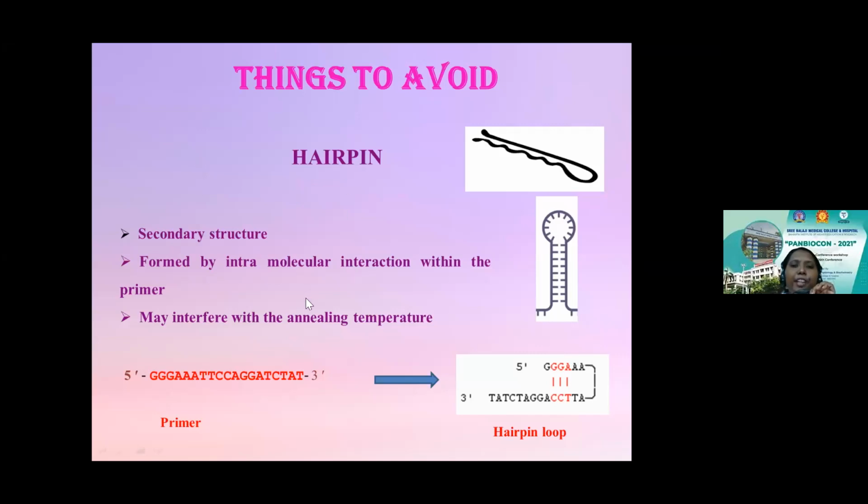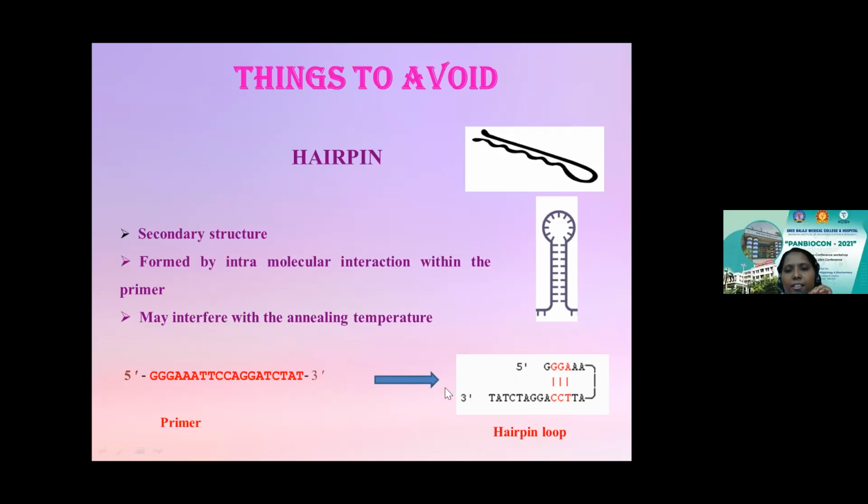So you should be very careful when you are designing a primer. I told you the primer is only a very small stretch of DNA, so you should be careful of the sequences or the residues that are involved in the primer designing. So you should not have it. This is what will happen when you have it. Here is a sequence: GGG, ATT, CC, AGG, AT, CT, AT. This is the primer sequence.